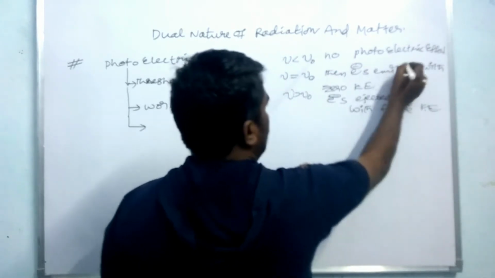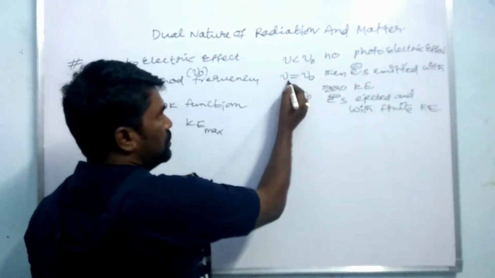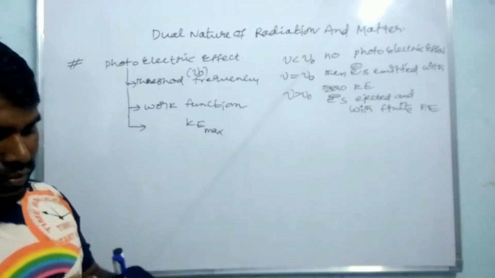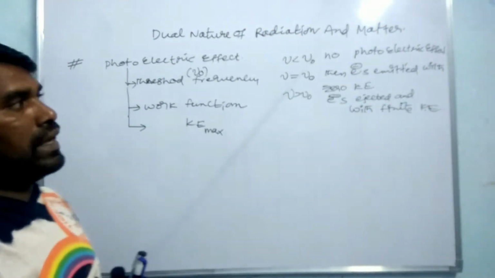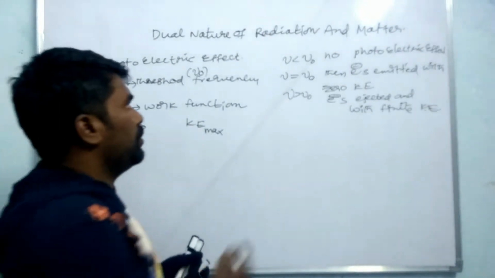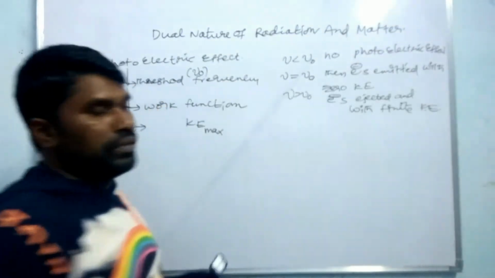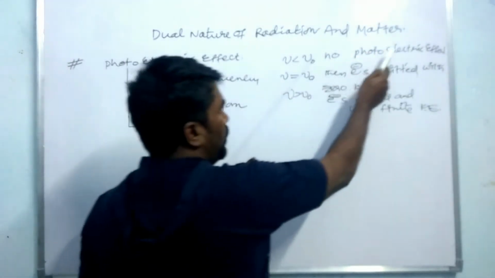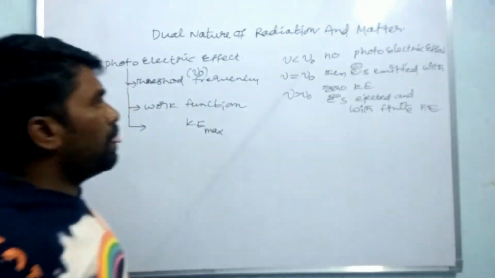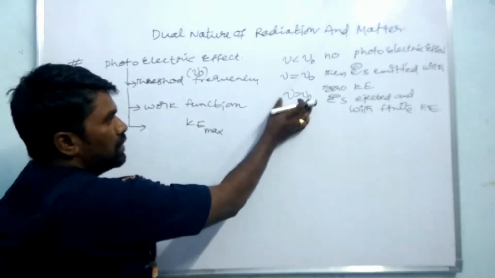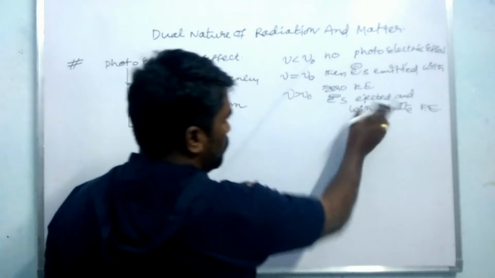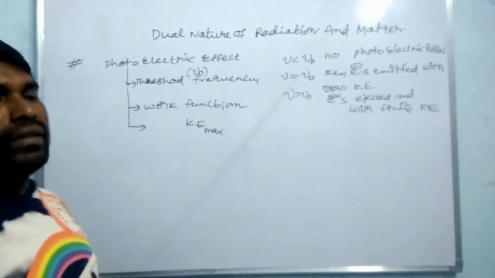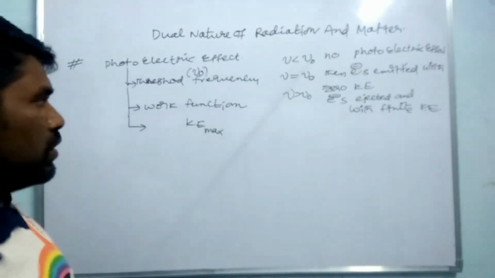So if nu is equal to nu naught, electrons are ejected and kinetic energy is zero. If nu is less than nu naught, the frequency is less than the threshold frequency, then no photoelectric effect is possible. If frequency is greater than the threshold frequency, the electrons will be ejected with finite kinetic energy.